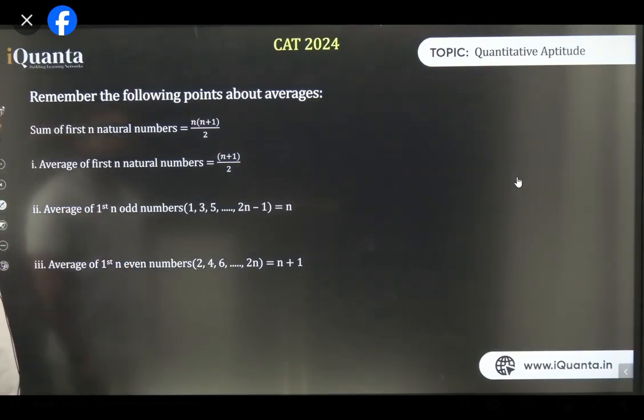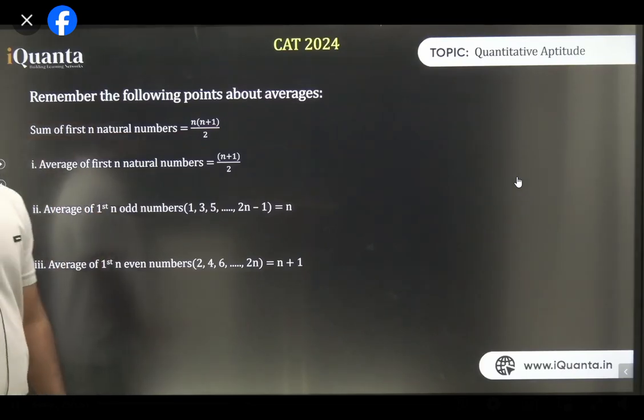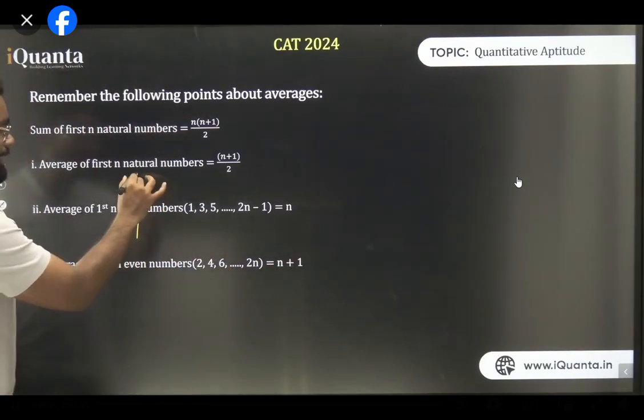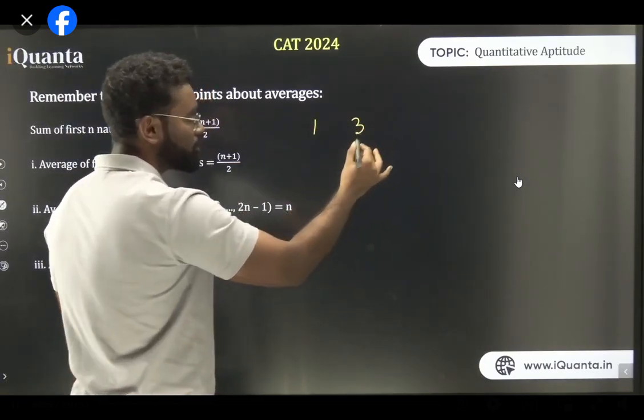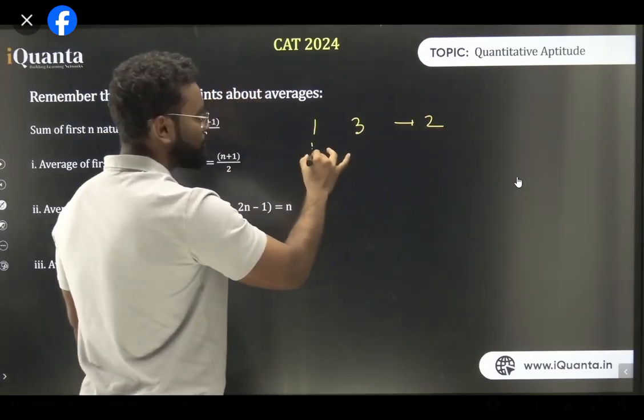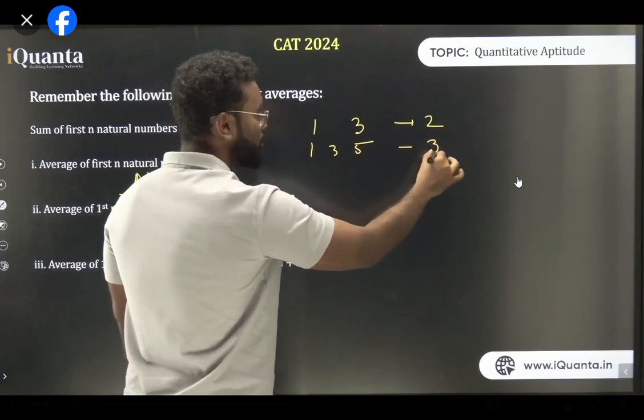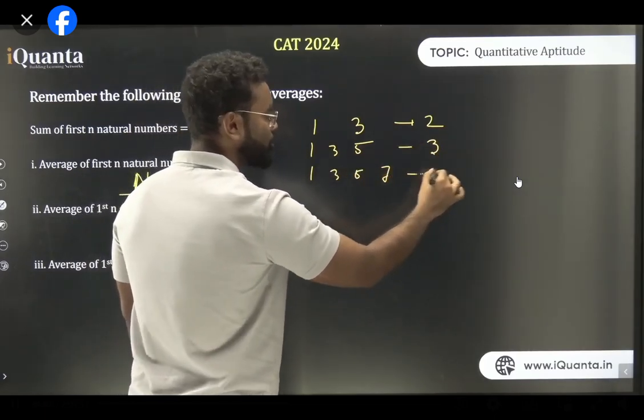Now think about the average of the first n odd natural numbers. It has to be natural. So it starts with 1. What is the average of 1 and 3? 2. What is the average of 1, 3, 5? 3. What is the average of 1, 3, 5, 7? That is 4. Yes or no?